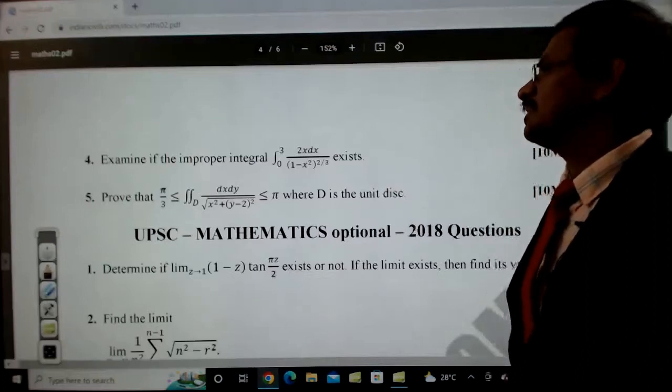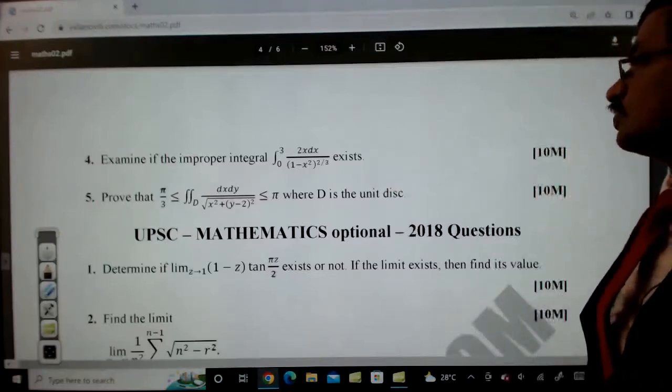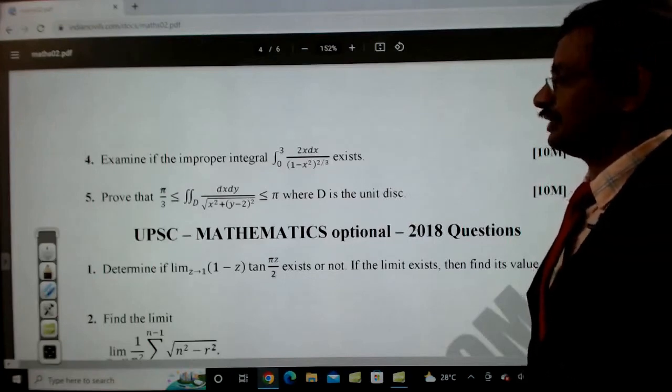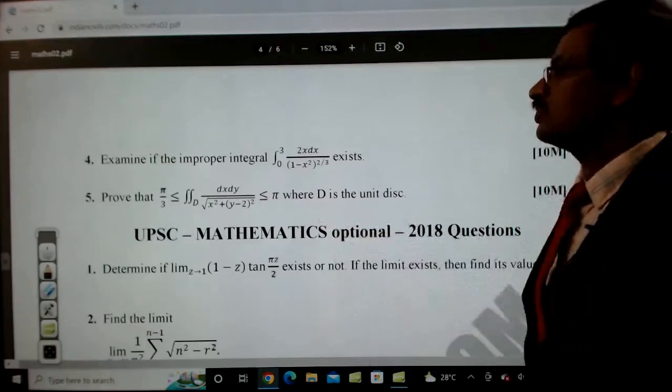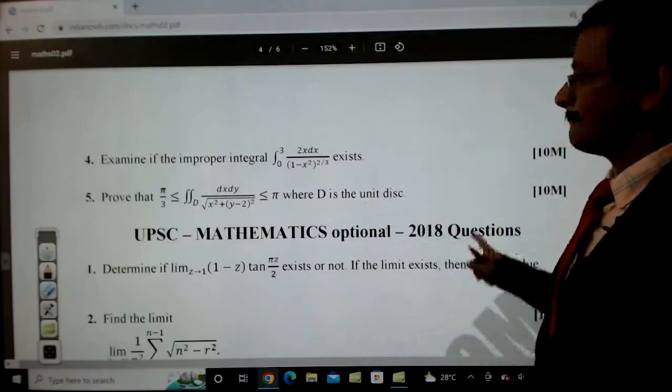Prove that pi by 3 is less than or equal to the double integral over the domain D of dx dy divided by (x square plus (y minus 2) whole square), which is less than or equal to pi, where D is the unit disk. So we have to prove that this integral value lies in between. This is the real analysis concept here.